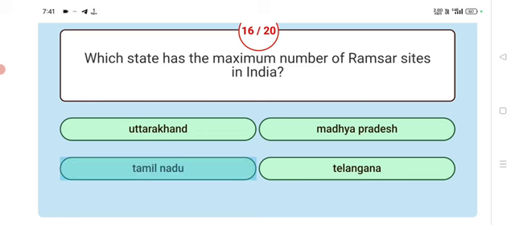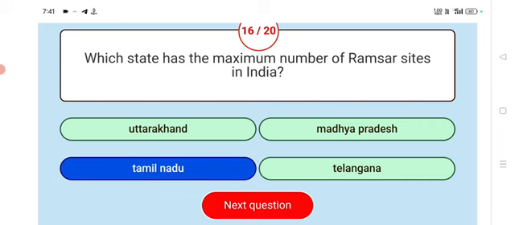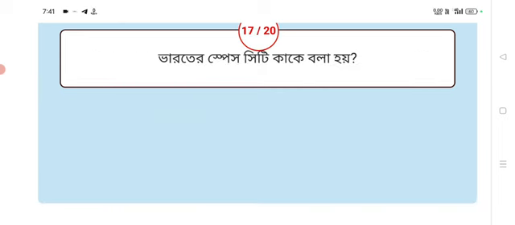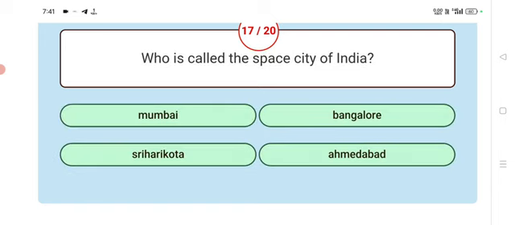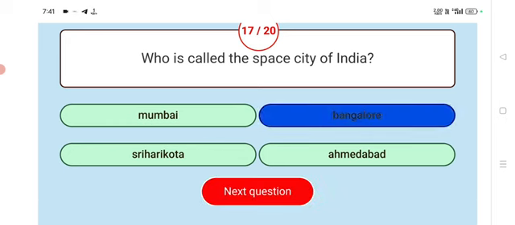Tamil Nadu. Next. Who is called the Space City of India? Bengaluru. Bengaluru is called the Space City of India.